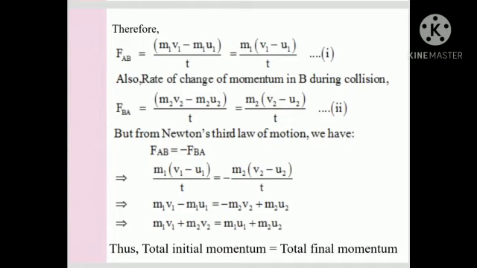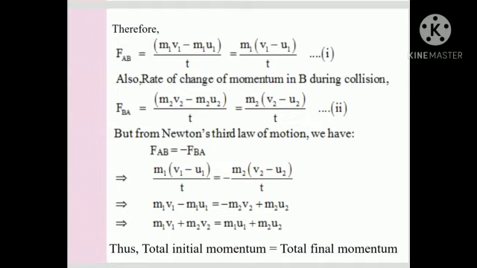that is equal to (m1 v1 minus m1 u1) upon t, that is equal to m1 (v1 minus u1) upon t. Also, the rate of change of momentum in B during collision, that is FBA, equals (m2 v2 minus m2 u2) upon t.